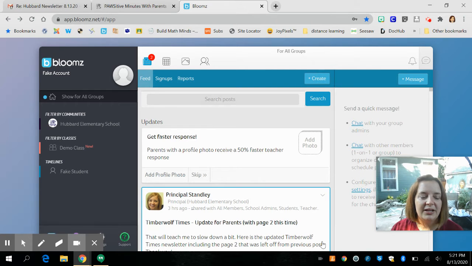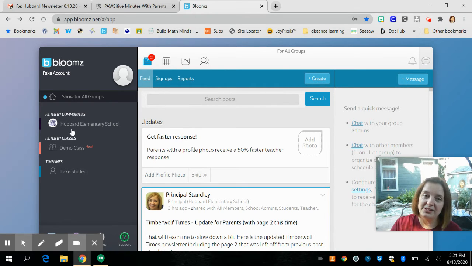So if you look right here on the top left hand side, this is where I created Fake Account. This is where you're going to see your name. You can go ahead and add a profile picture because sometimes you might want to communicate with me or the teacher. Really helpful to have a picture there of yourself. Helps to build that connection between you and the teacher. Now, on the left-hand side, you're going to see that you joined Hubbard Elementary right here. Do you see that? That is the community you belong to.